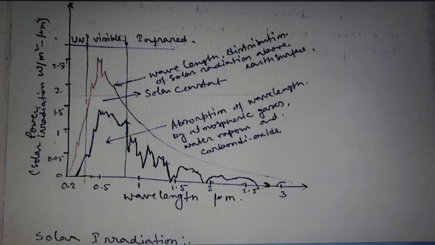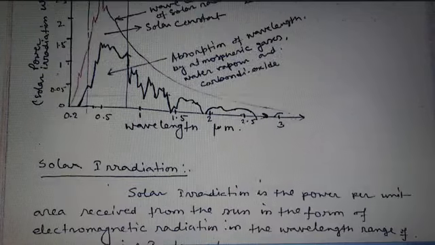So the upper curve, which is indicated by the red color, is the wavelength distribution of the solar radiation above Earth's surface. Now this region is the solar constant region, and this region is the absorption of the wavelength by atmospheric gases, water vapors, carbon dioxide, etc.